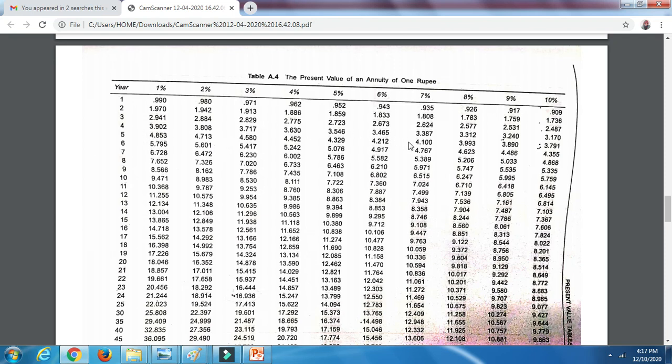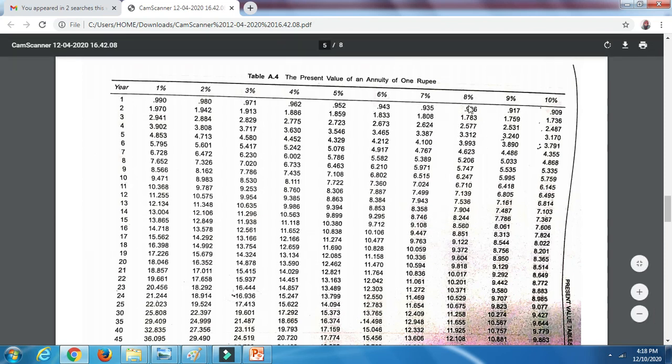Here we see 4.212, 4.100, 3.993. One should be higher and the other lower, so these two are apt: 4.100 and 3.993. Take these two values and the corresponding percentages as well. 4.100 belongs to 7% and 3.993 belongs to 8%. So let's take these two closest values.